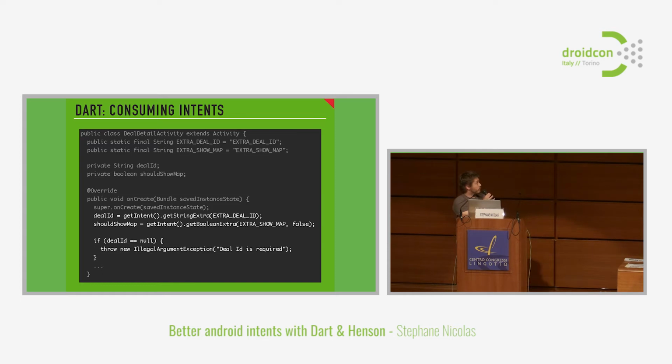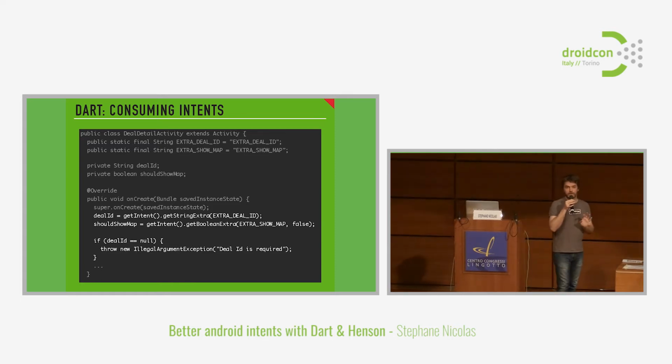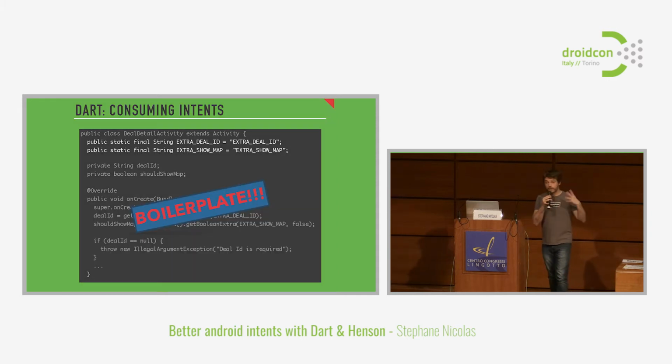Moreover, you will have to define a few constants. Generally, it's a good idea to define them inside the target activity. The constants are going to be the keys by which the values are named inside the extras, inside the bundle. So here we have a key for the deal ID value and a key for the show map value.